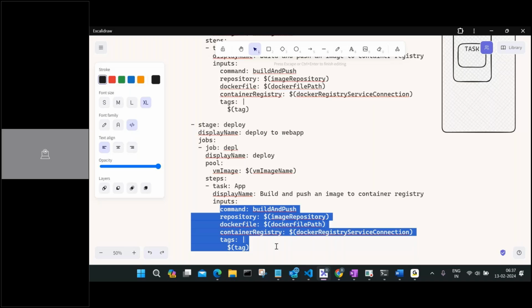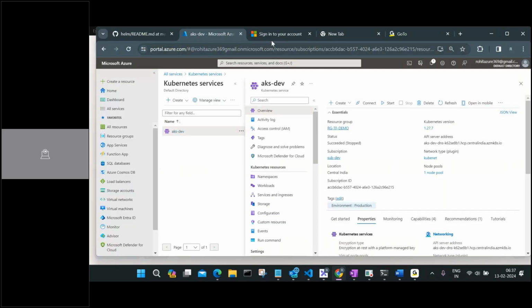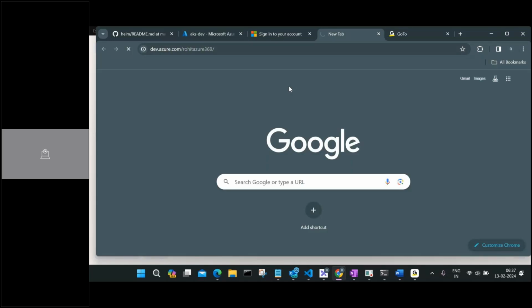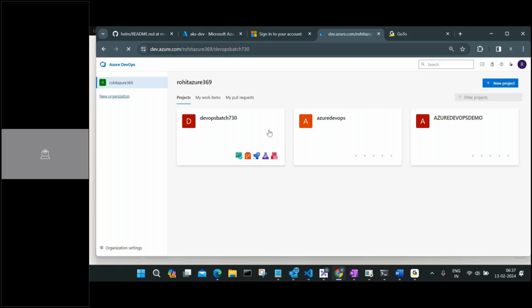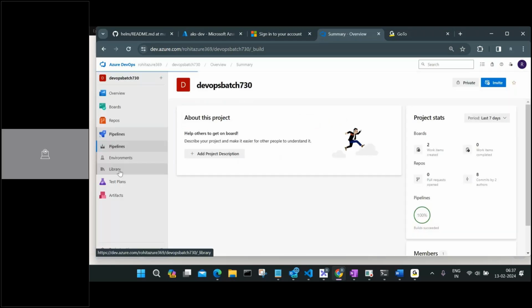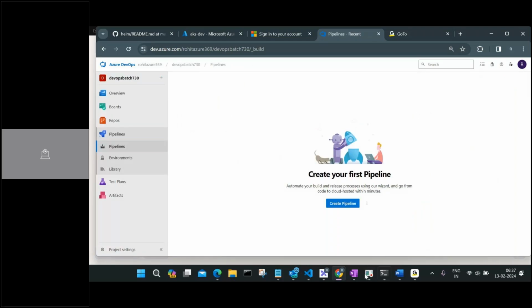Now if we go back, I'll open Azure DevOps here. Look, the more you see, the more you understand. What is happening? Easily you will see that. So I'm going into the pipeline. Let's create a pipeline. Let me record the steps.